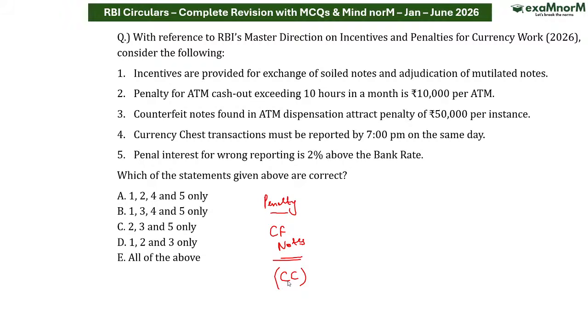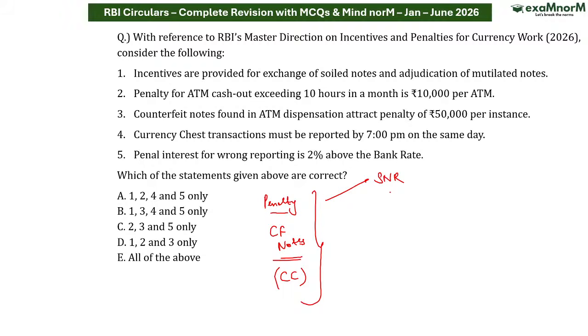Now I want penalties which are charged in case of poor services provided at currency chest. So if I say there are few issues which can be witnessed. The first issue which can be witnessed over here is soiled note remittance.